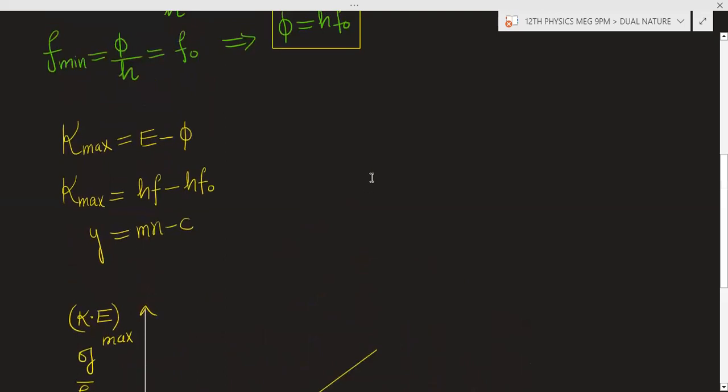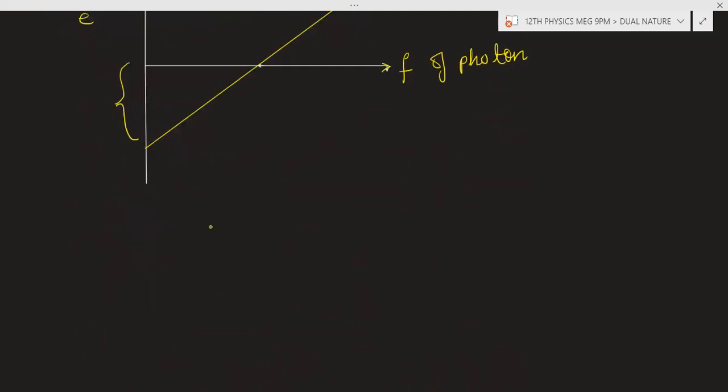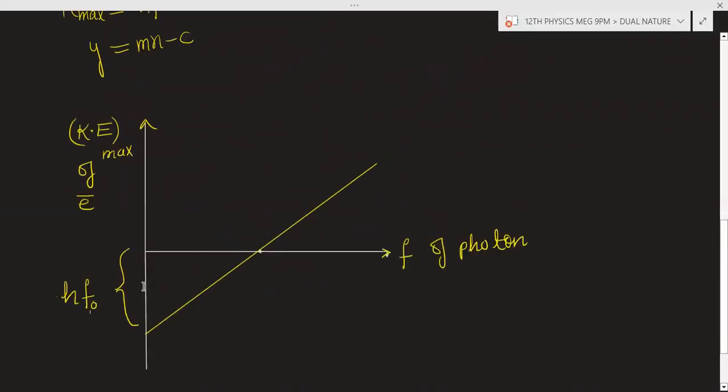And what will be the value of the negative intercept? C is the intercept, minus H F naught. It will be H into F naught. I am not taking the minus sign because already this is below the x-axis. This is the x-axis, this is the y-axis.